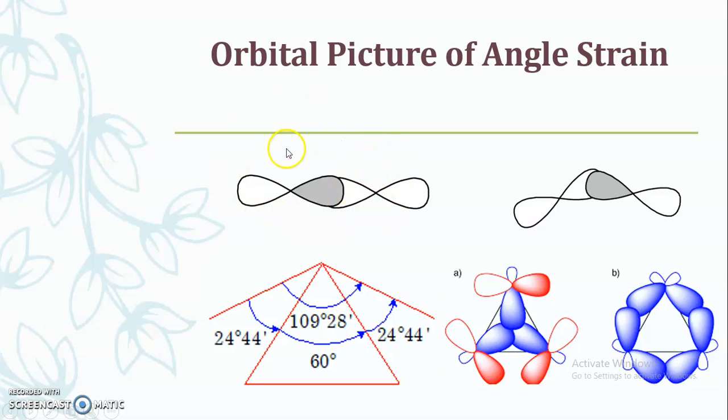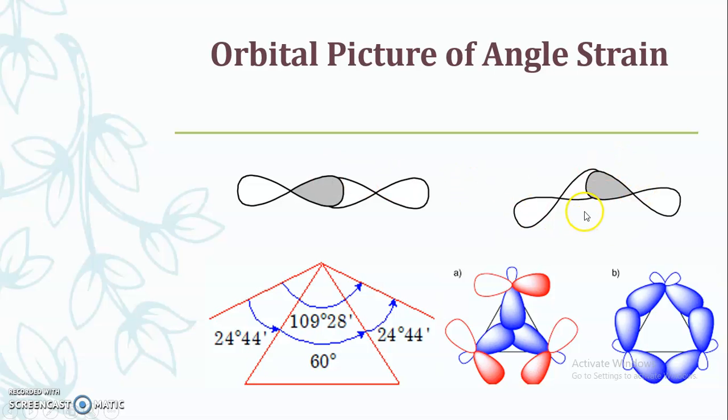This type of overlapping is known as good overlapping. If this type of overlapping is there in the bond formation, then that bond will be stronger, more stable, and carbon will maintain its tetrahedral geometry.